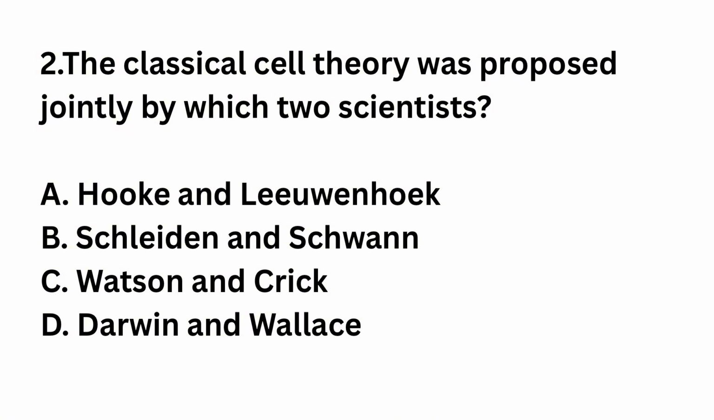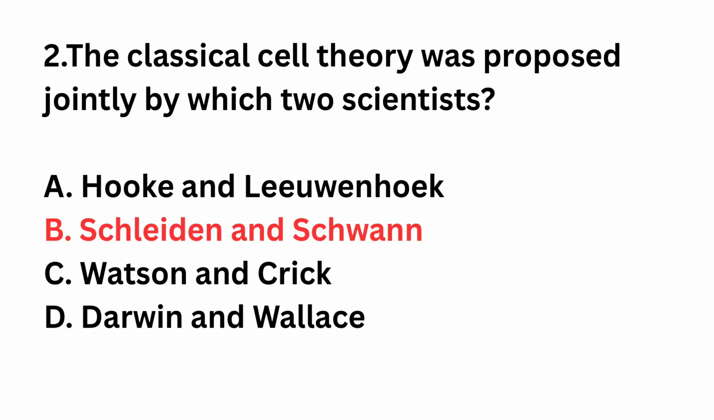Question number 2. The classical cell theory was proposed jointly by which two scientists? Hooke and Leeuwenhoek, Schleiden and Schwann, Watson and Crick, Darwin and Wallace. The right answer is option B, Schleiden and Schwann. Schleiden and Schwann formulated the cell theory.